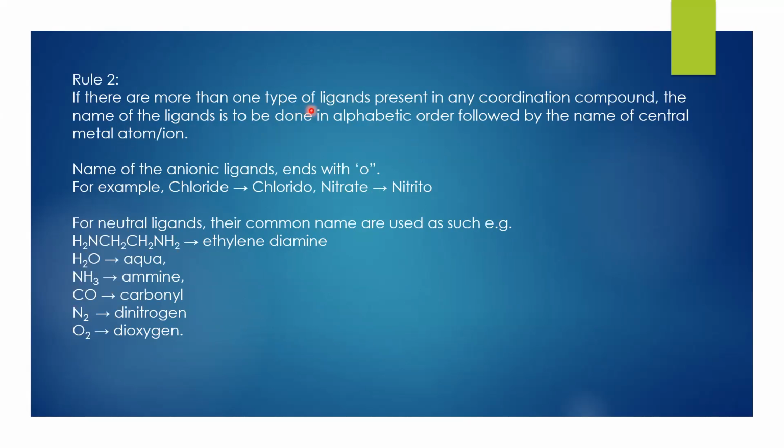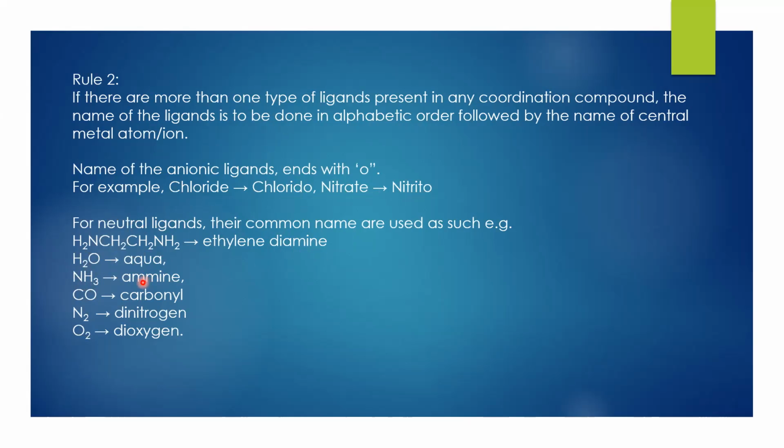Next rule is if there is more than one type of ligand present in any coordination compound, the ligands are to be named in alphabetical order, followed by the name of the central metal atom or ion. The name of an anionic ligand ends with O. For example, chloride will be named as chlorido, and nitrite will be named as nitrito. For neutral ligands, their common names are used, as ethylenediamine, water as aqua, NH3 as ammine.